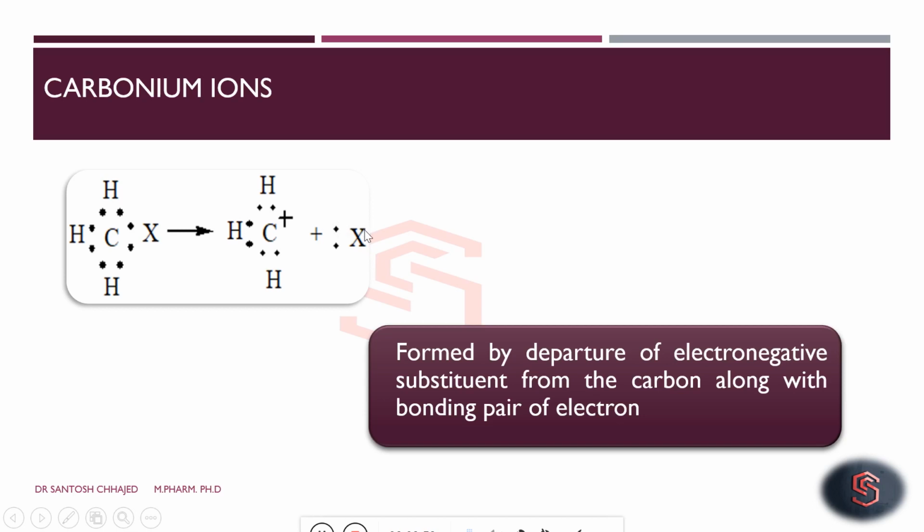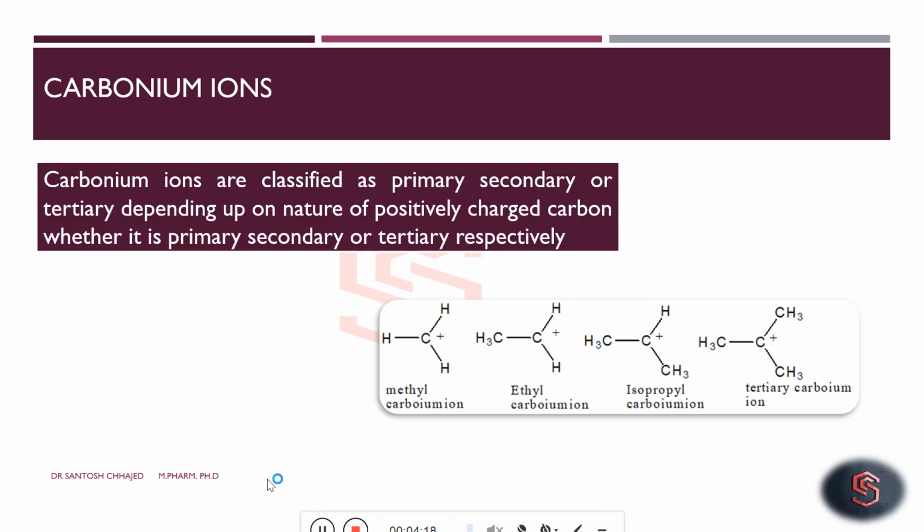Now as X departs along with the bonded pair of electrons, carbon has become deficient in electrons. So a carbonium ion or carbocation is formed by the departure of an electronegative substituent from the carbon along with the bonding pair of electrons. Now this can be classified as primary, secondary and tertiary carbonium ions or carbocations, depending upon the nature of the carbon having the positive charge, whether it is primary, secondary or tertiary respectively.